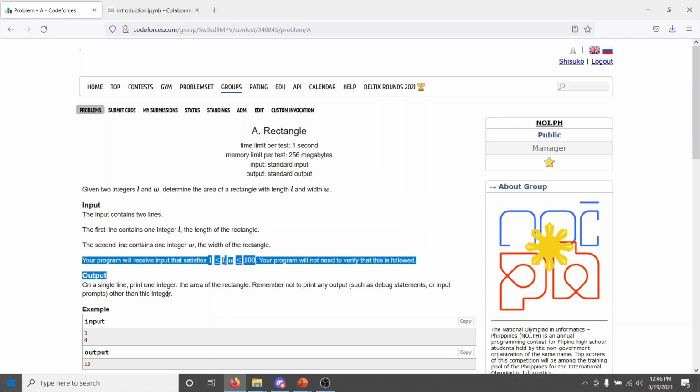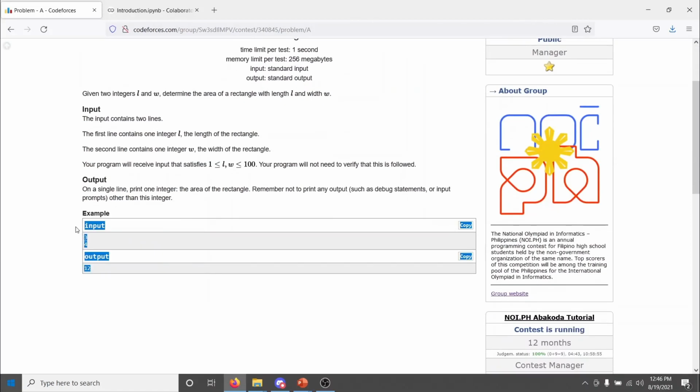Finally, all problems come with sample input and output, which exist as a guide to help make sure that you properly understand the problem. For example, we see here that if the input is 3 and 4, then your program is expected to output 12, which makes sense because we can manually compute that 12 is in fact going to be the area of such a rectangle.